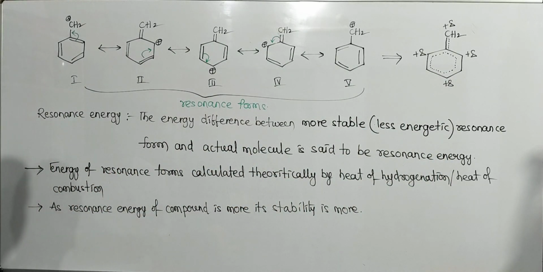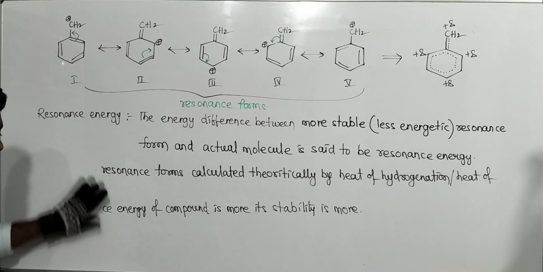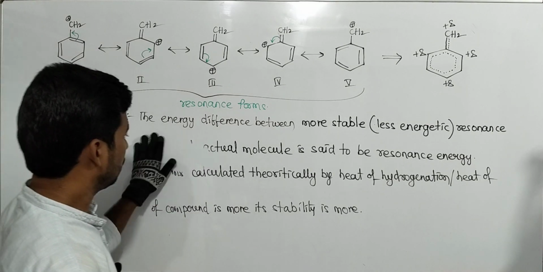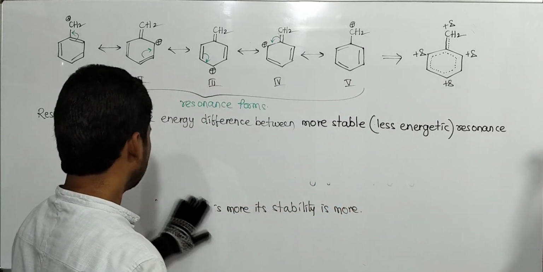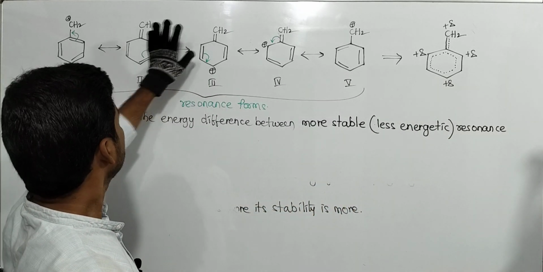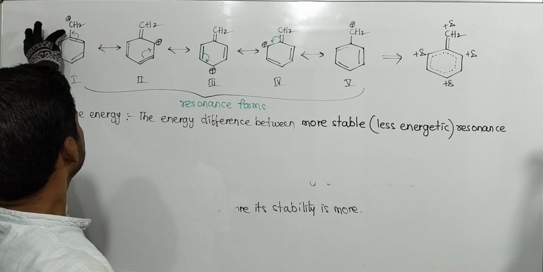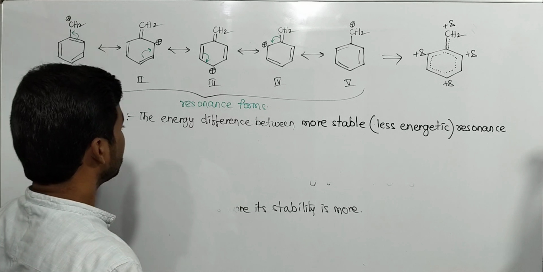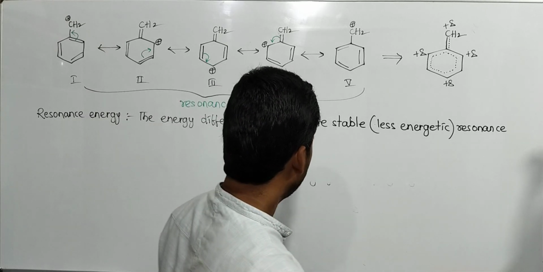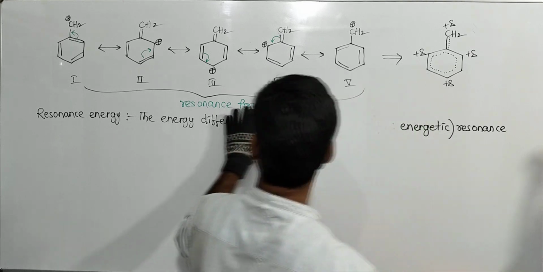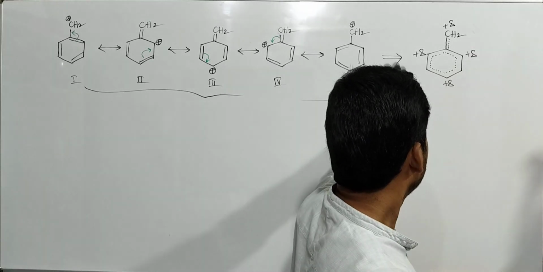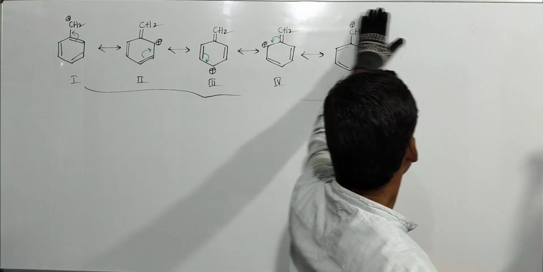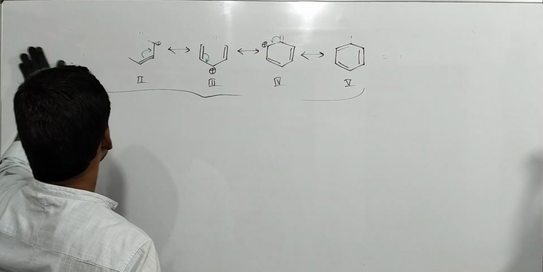Next, I have explained only one type of conjugative system, that is pi and positive charge conjugation. In a similar way, we have pi and negative charge conjugative systems.